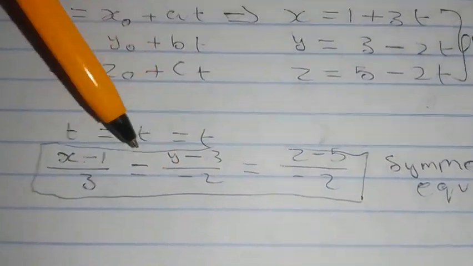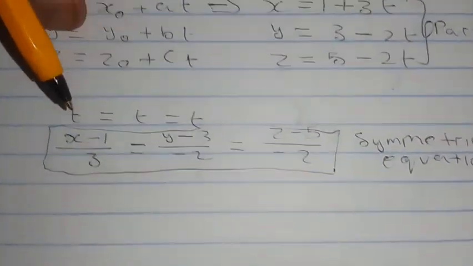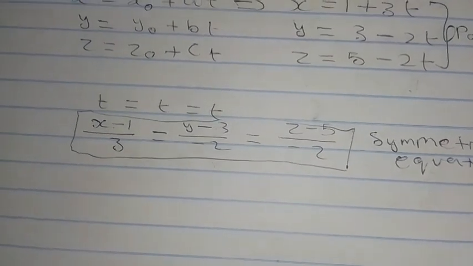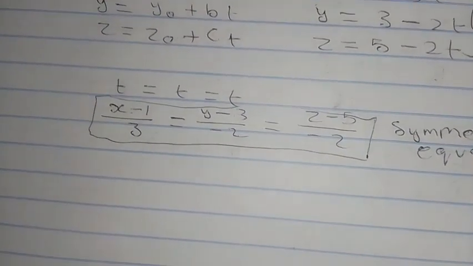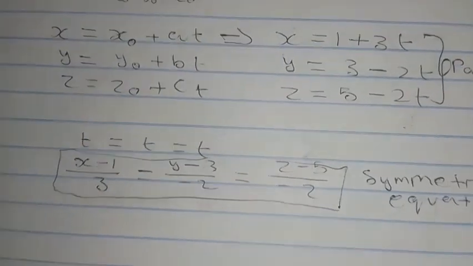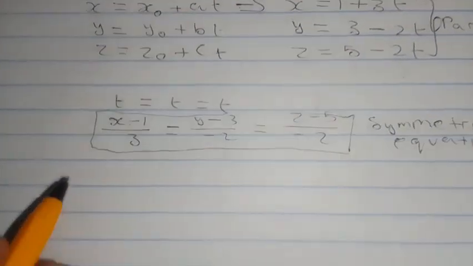So in short, you only need 2 points to find the equation of a line passing through those points.